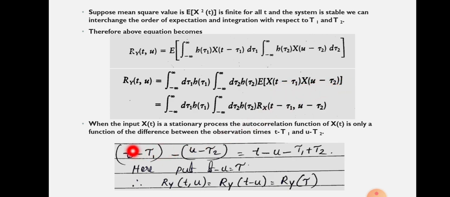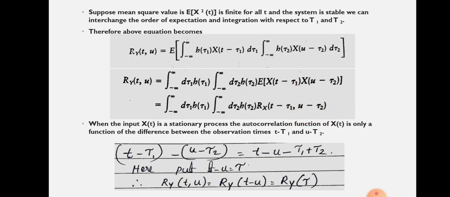Time difference is obtained by this equation, that is t minus tau 1 minus u minus tau 2. So it will become t minus u minus tau 1 plus tau 2. So the above equation can be written as integral from minus infinity to plus infinity d tau 1 h of tau 1, integral from minus infinity to plus infinity d tau 2 h of tau 2, and instead of expectation of the product of these two values, it will become r x of t minus tau 1 comma u minus tau 2.